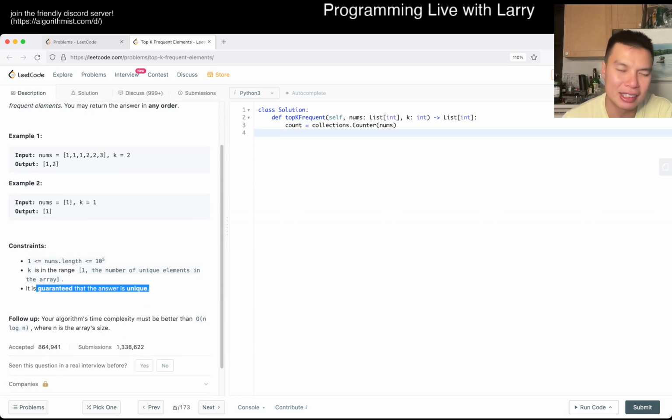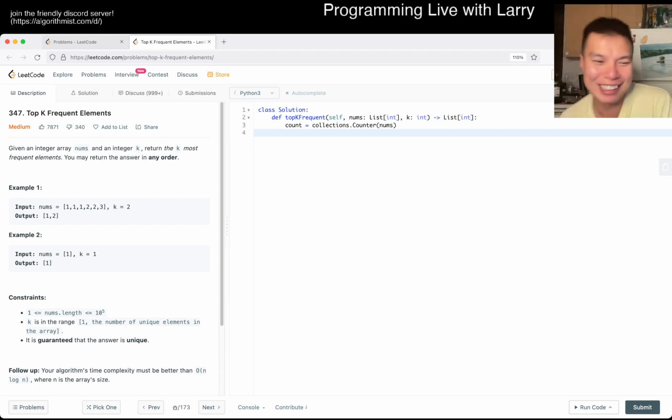I'm curious what happens if there's a tiebreaker. The answer is unique, so I guess that's okay. Though the phrasing is not as tight, in the sense that the answer is unique and you can return the answer in any order. I get what they're saying and I appreciate it, but it's not as mathematically tight. But this is an older problem statement. For me, I don't need it to be mathematically tight, but as long as they're consistent about it, it's okay, right? Sometimes you assume they ask you for certain things, and then suddenly the input is something weird that's inconsistent.